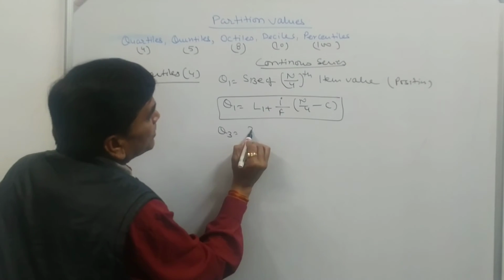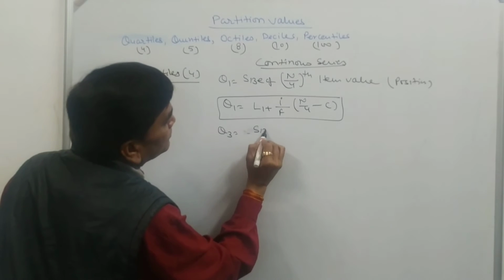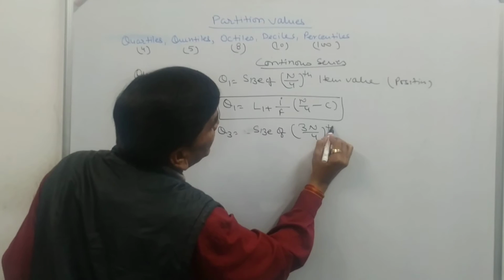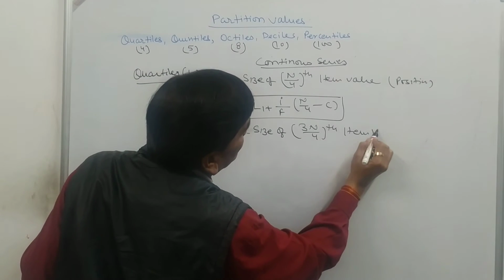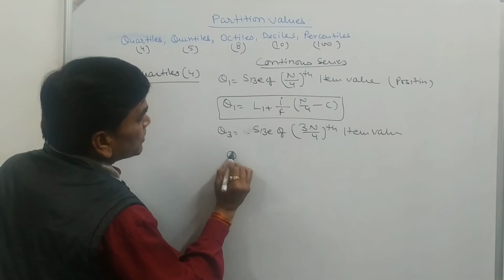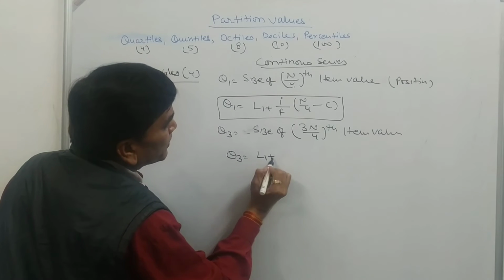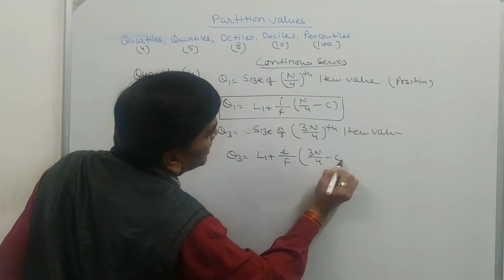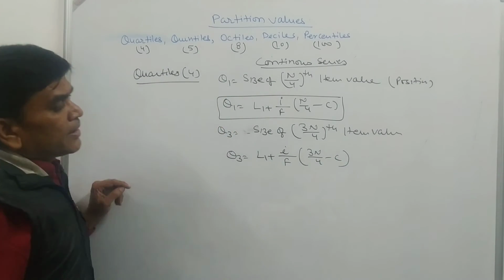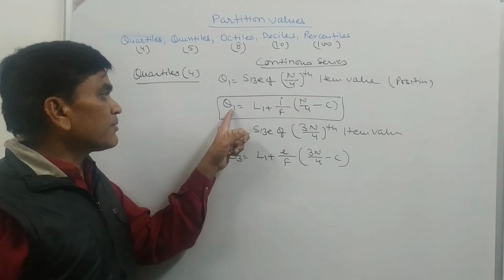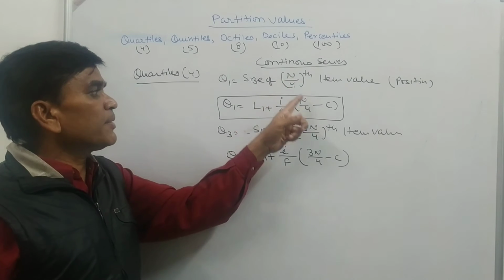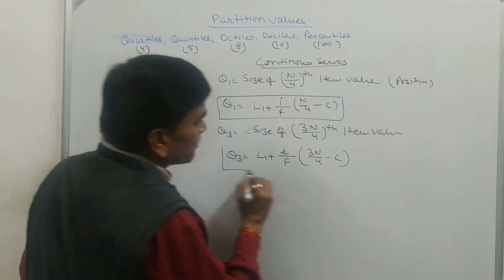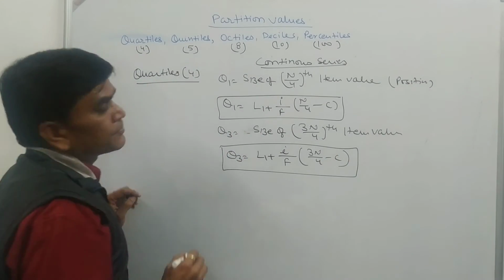Q3 is equal to size of 3n by 4th item value. And to calculate the Q3 real value, L1 plus i upon f times (3n upon 4 minus c). Similarly, n by 2 for the median. Here n by 4, so n by 4. Here 3n by 4, so 3n by 4. So this will be the formula for Q3.